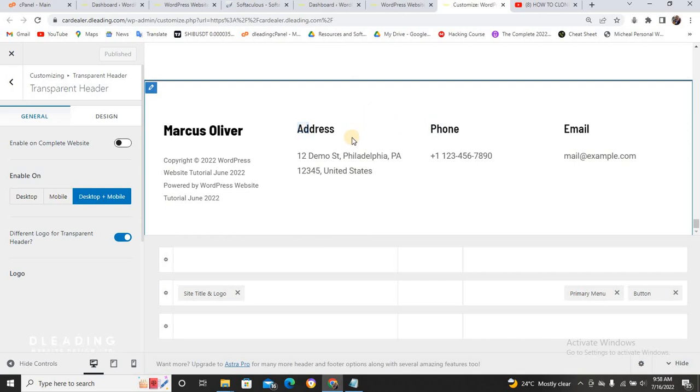Now all these things, they are the footer. Now you can edit them. You can edit everything. Now for example, let me edit them so that you can see. If you want to edit the whole footer, this is it. But I prefer you leave the whole footer like this. And if you want to edit the content inside the footer, just click on this pencil icon.